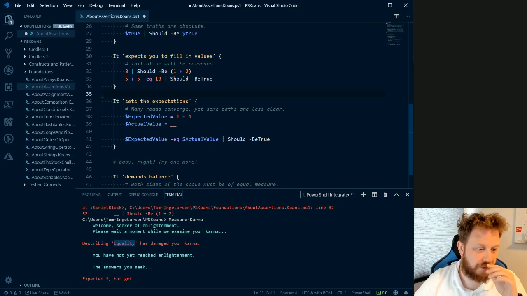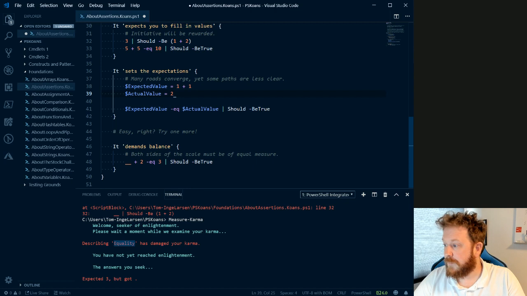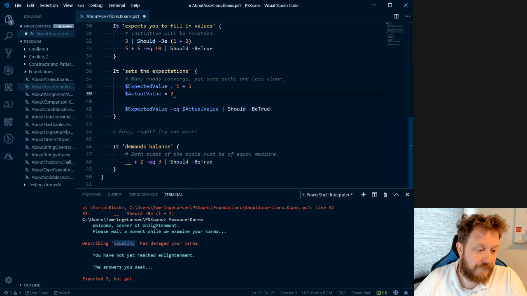And the expected value should be 1 plus 1. The actual value is blank. And here the test is that the expected value is equal to the actual value and should be true. So I guess we could just put a 2 here. And it demands balance. Both sides of the scale must be of equal measure. So blank plus 2 equals 3 should be true. So then 1 plus 2 equals 3.